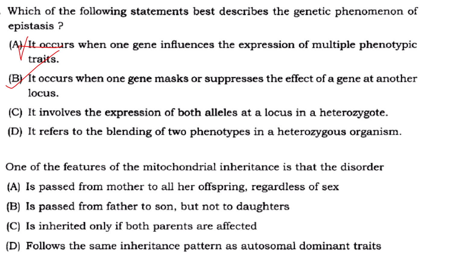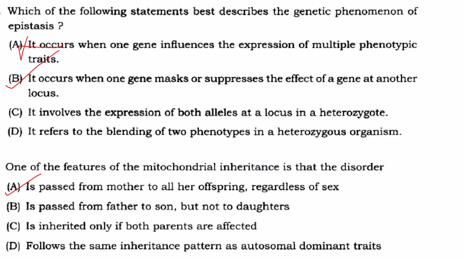Okay, now see the option: is passed from mother to all her offspring regardless of sex. Yes. Mitochondria are usually transmitted from the cytoplasm, and the cytoplasm you get from the egg cell. So it is the mother who is always transmitting this mitochondrial inheritance. Then the next one is passed from father to son but not to daughters. Again, it is Y-linked inheritance, not mitochondrial. Father is only having the Y chromosome which he transmits to sons only but not to daughters. So B is also not correct.